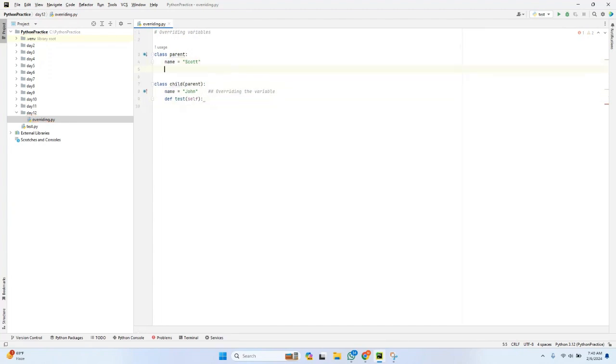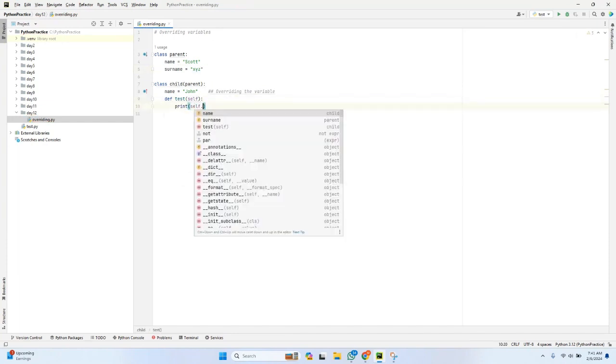So let me try to show you that difference as well. Let me use another variable as surname. If you see, surname is some XYZ. I don't know his surname, I have just randomly given XYZ as his surname. So if you see, the name variable is overridden in the child class, and surname is not overridden. Surname is not defined in the child class. Since it is also a class variable, I can access it by using self.surname.